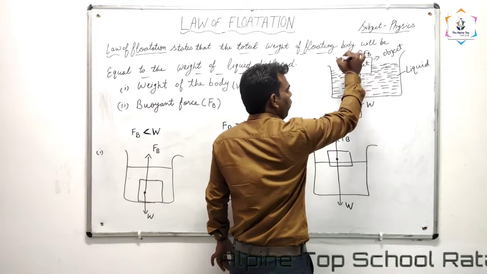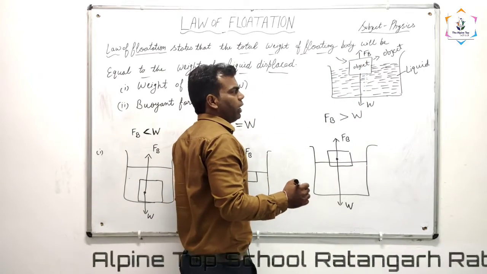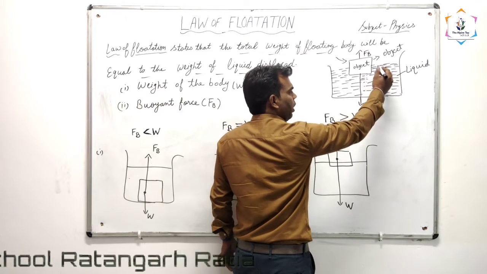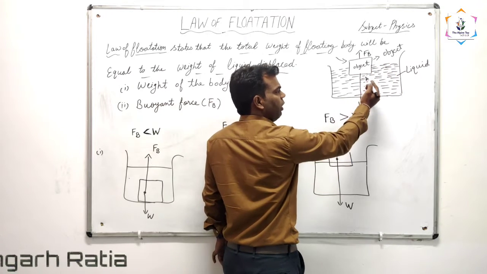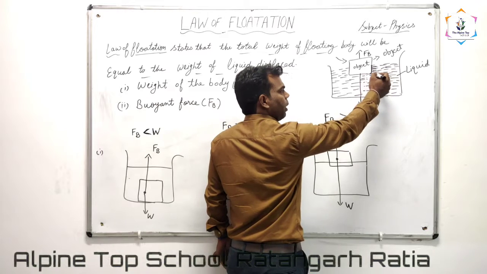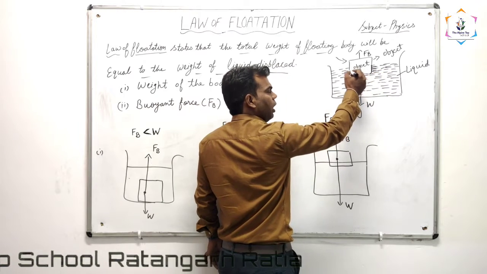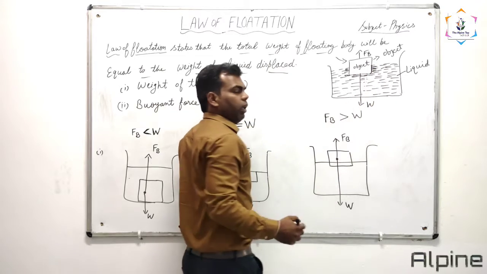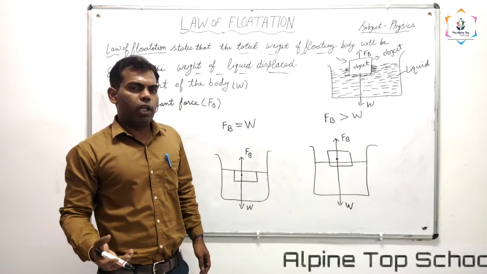See, this is the floating object, floating on the liquid, so it will displace some amount of water. The weight of this displaced water will be equal to the weight of the floating body.